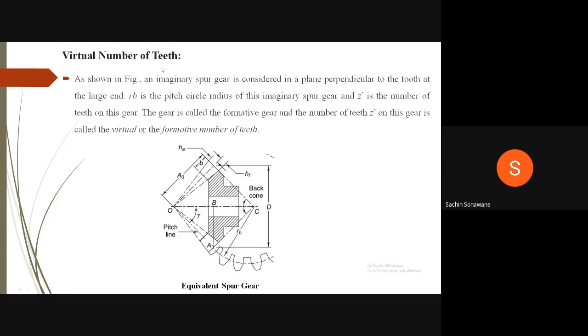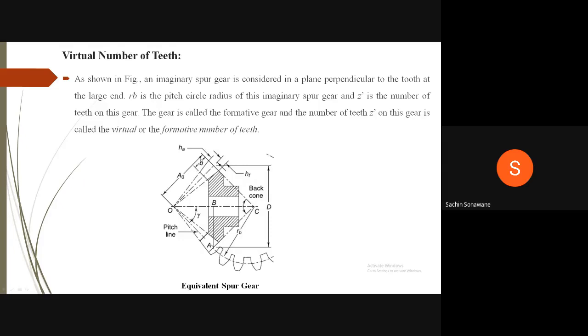Therefore, virtual number of teeth. As shown in figure, an imaginary spur gear is considered in a plane perpendicular to the tooth at the large end. RB is the pitch circle radius of this imaginary spur gear and Z dash is the number of teeth on this gear. That is, Z dash is nothing but imaginary number of teeth or virtual number of teeth. The gear is called the formative gear and the number of teeth Z dash on this gear is called the virtual or the formative number of teeth.